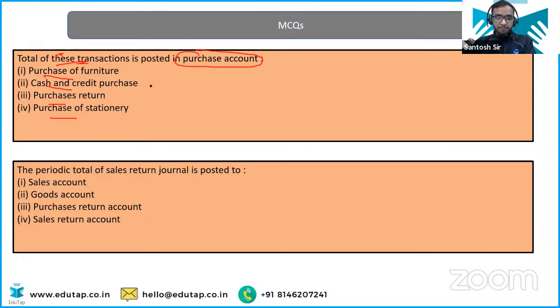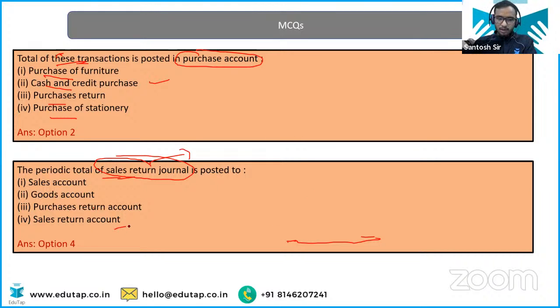So the ledger is also clear to all of you. The periodic total of the sales return journal is posted to what? Sales account, goods account, purchase return account, sales account. This is very easy. This is the journal. When you post it in the ledger, the same ledger account you are going to use, right? So everyone is correct here as well. That is the sales return account. Yes, everyone is correct.